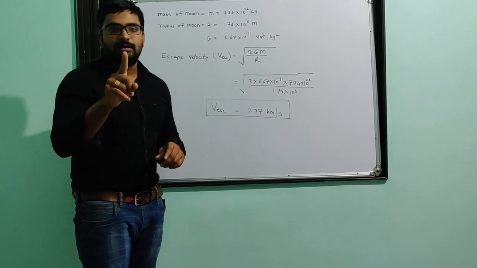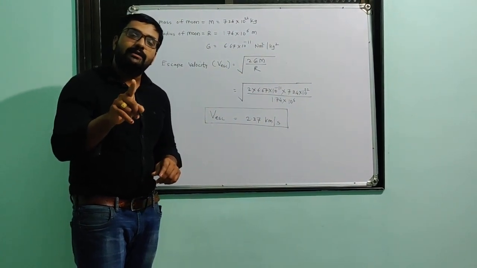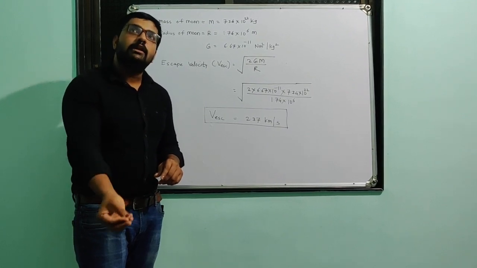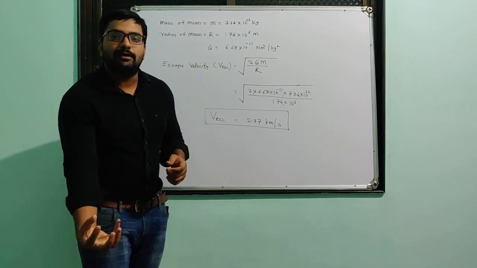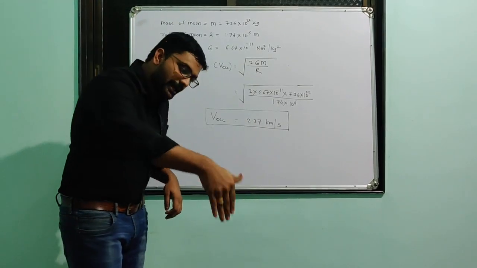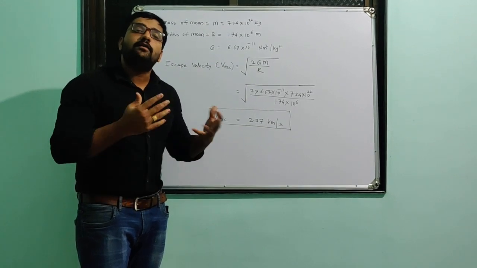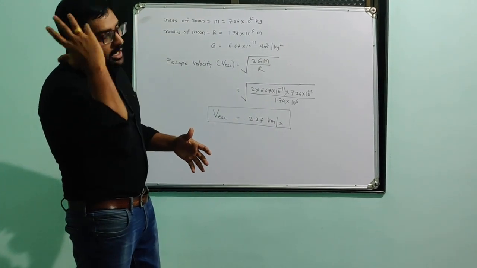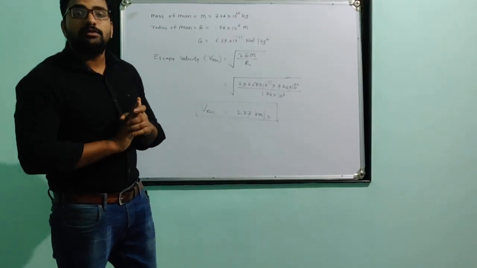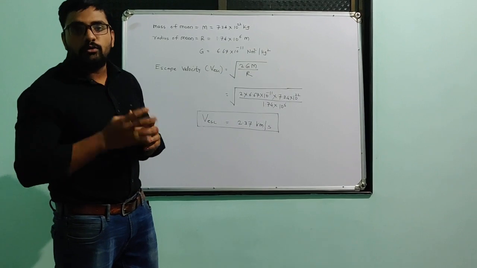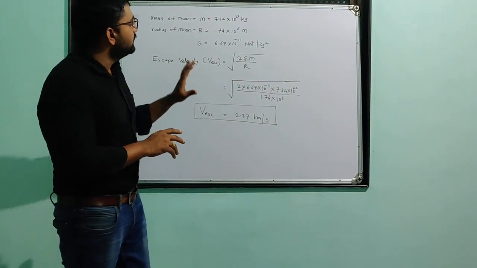The moon also has its gravitational force, and due to that gravitational force, if we throw any object on the surface of the moon, due to the gravity of the moon, that object will again fall on the surface. So if we want to throw an object away from the moon's surface, how much minimum velocity we have to give that object, that is the escape velocity on the surface of the moon, that we have to see.